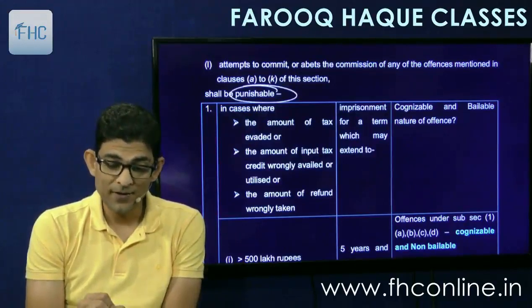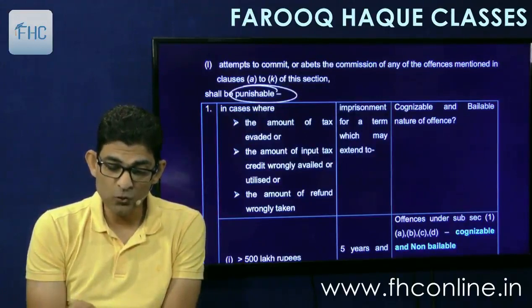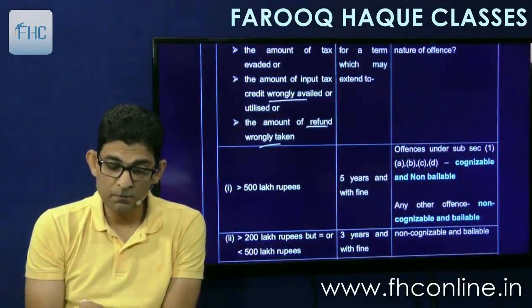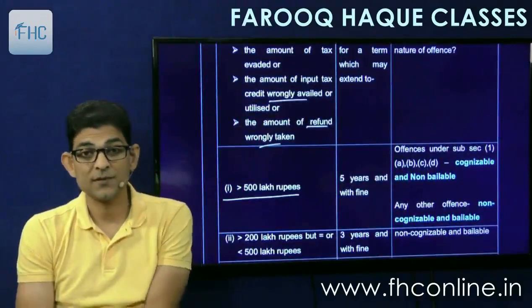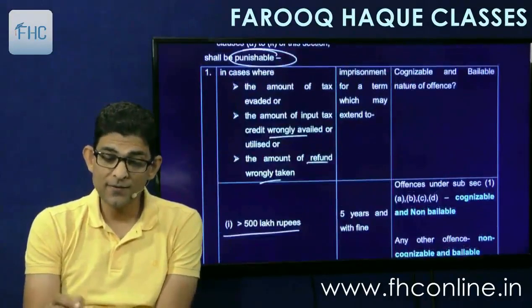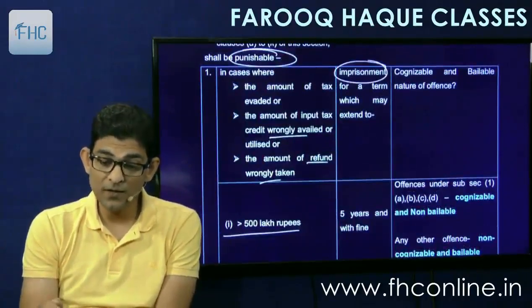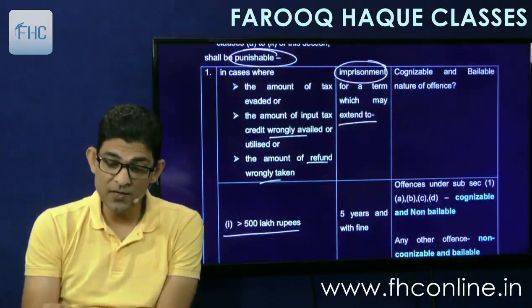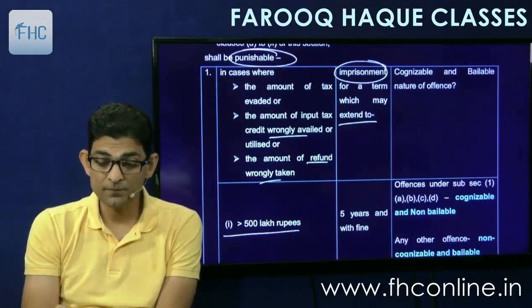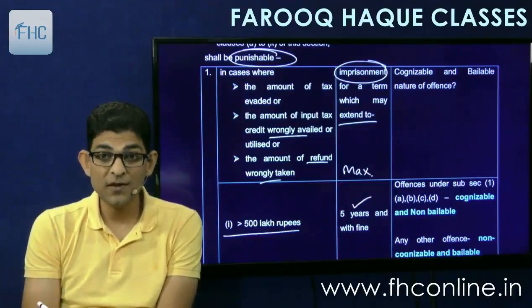This we'll see. In case where the amount of tax evaded or the amount of input tax credit wrongly availed or utilized or the amount of refund wrongly taken is more than 500 lakh rupees, if the fraud is of more than 500 lakh rupees, then the imprisonment can be granted for a term which may extend to 5 years and with fine. So this is the maximum. Maximum imprisonment will be 5 years of jail and with fine.